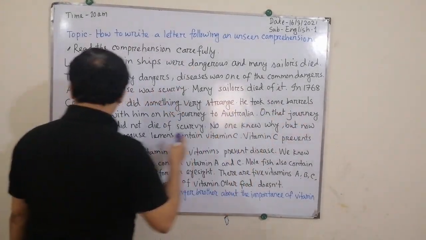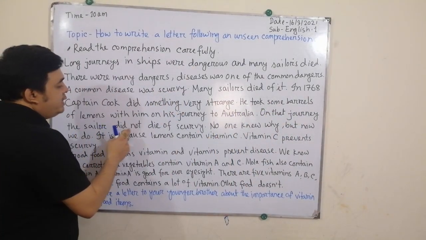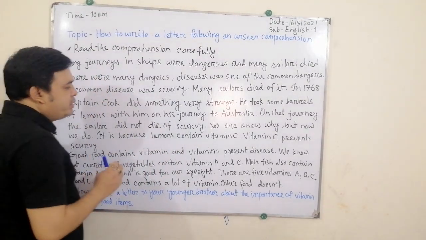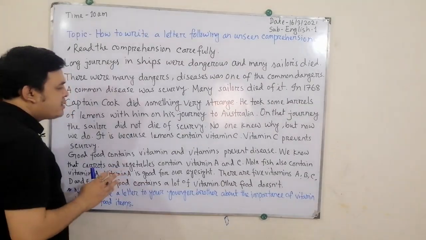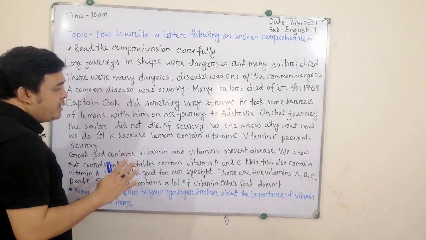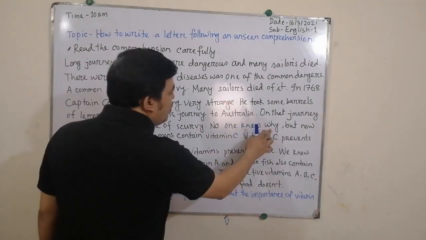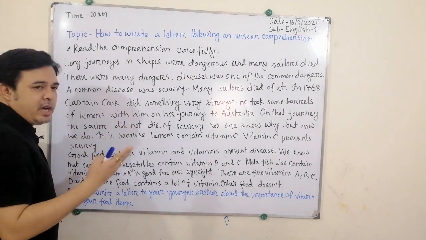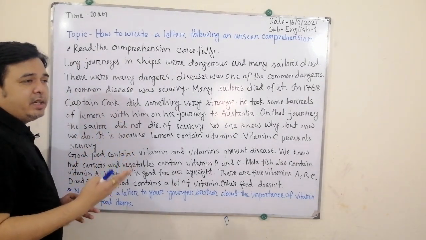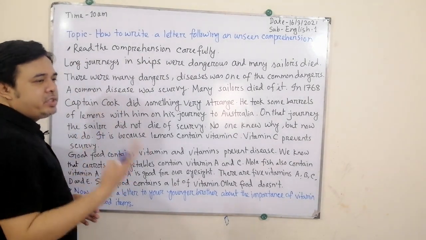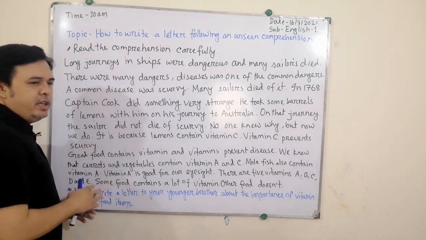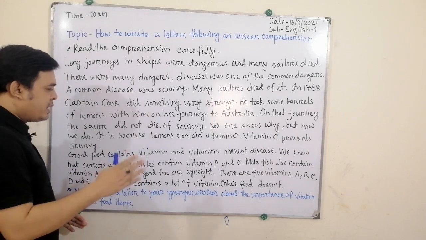On that journey, the sailors did not die of scurvy. No one knew why, but now we do. At that time, it was strange that Captain Cook had taken barrels of lemons and on that journey no sailor died of scurvy.